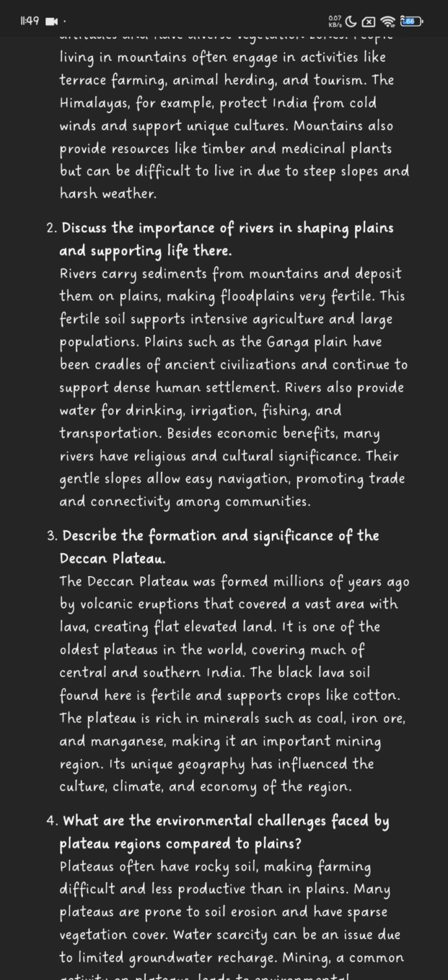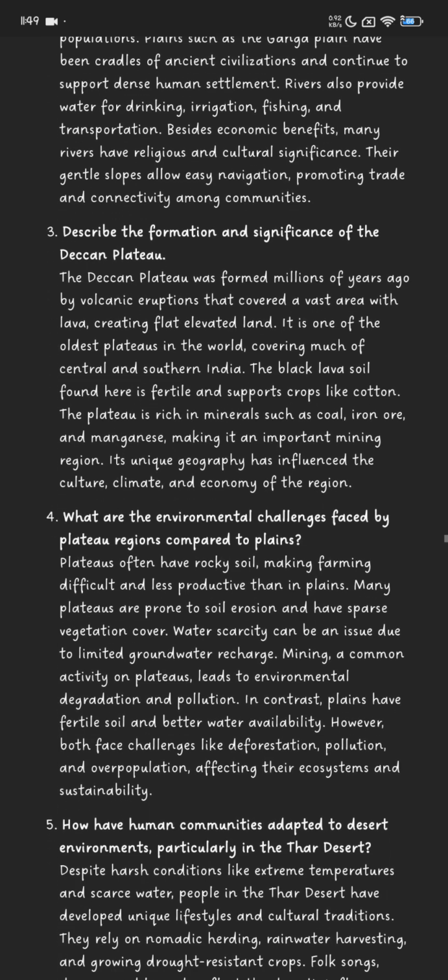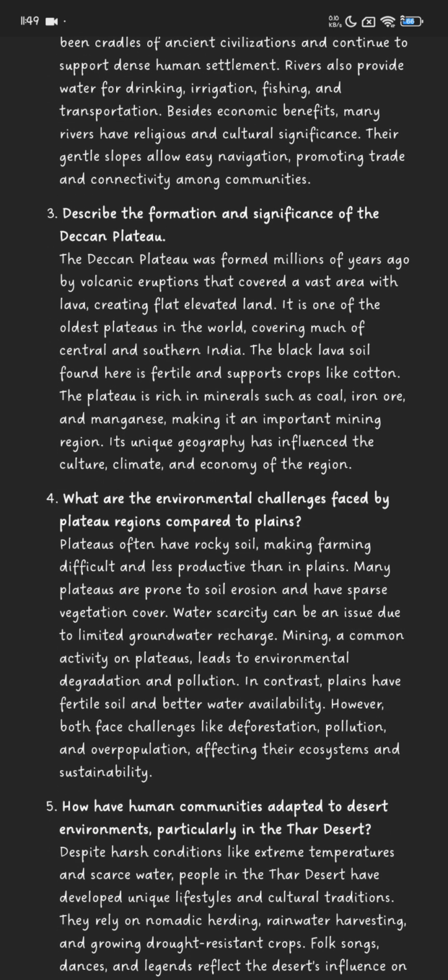Number 3. Describe the formation and significance of the Deccan Plateau. The Deccan Plateau was formed millions of years ago by volcanic eruptions that covered a vast area with lava, creating flat elevated land. It is one of the oldest plateaus in the world, covering much of central and southern India. The black lava soil found here is fertile and supports crops like cotton.